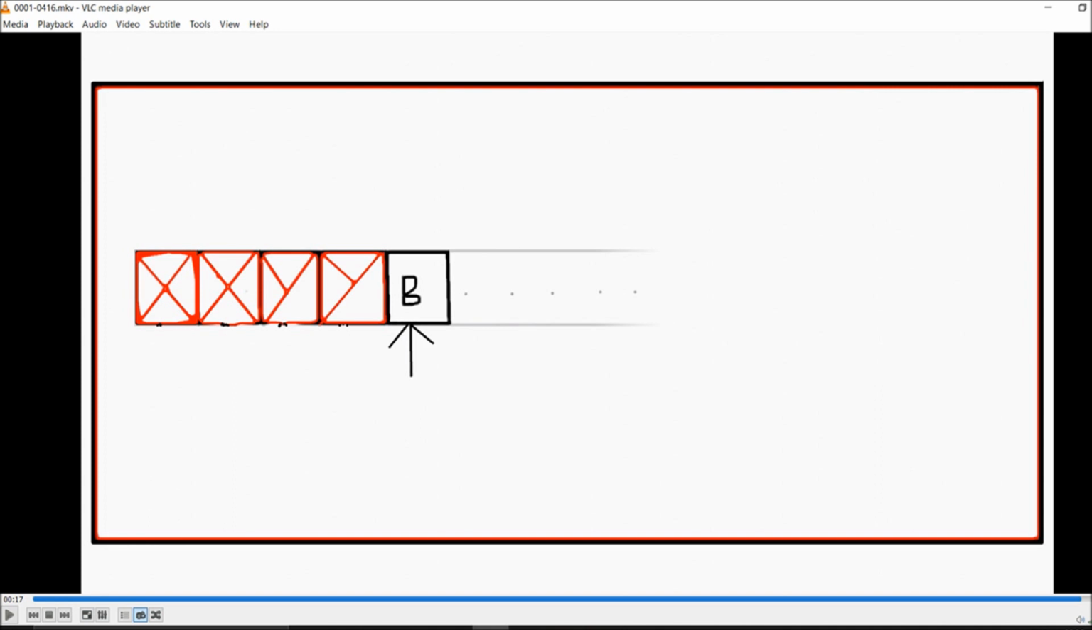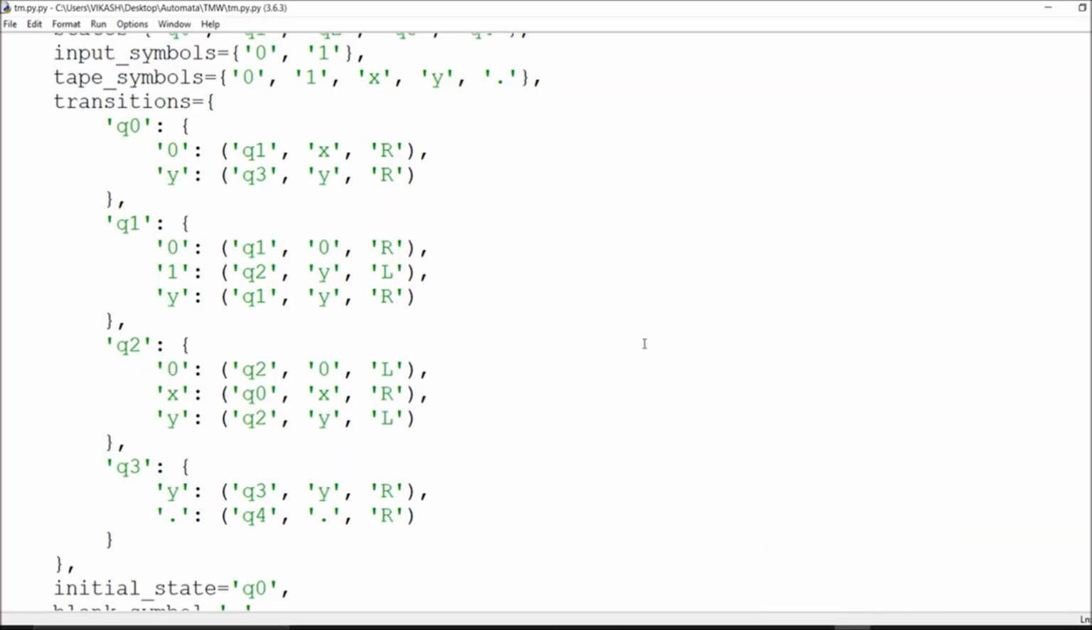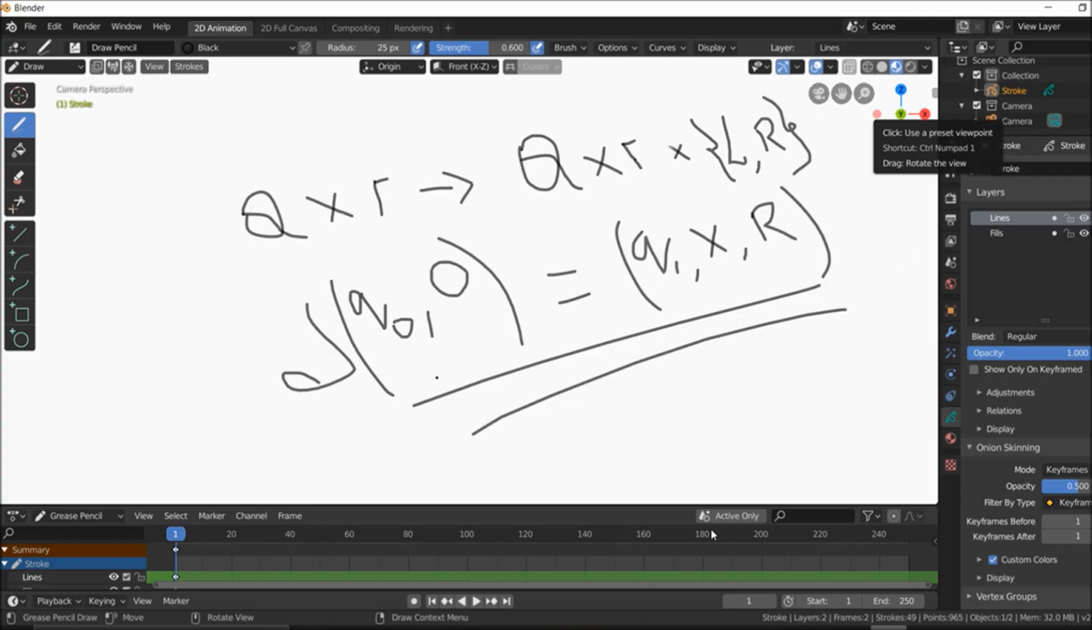So the same symbols we got in the input symbols, whatever we got in our alphabet symbols, we'll keep them. Instead of 0 and 1, we'll take them as x and y, and the blank symbols will be the same. Here we are considering the blank symbol as dot. Originally we'll prepare some table for our purpose. This is the way we are going for the transition, so this is the way we should refer.